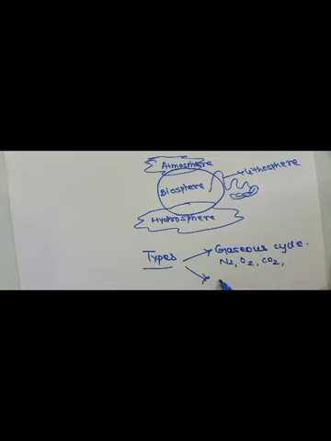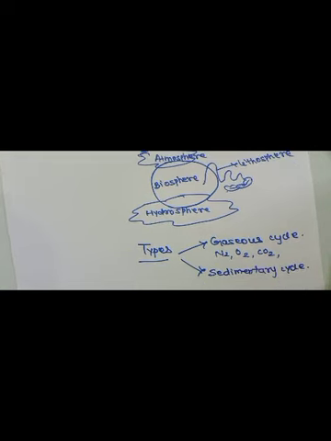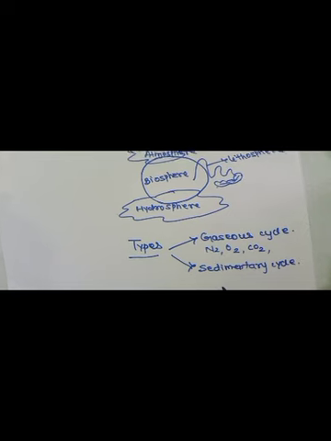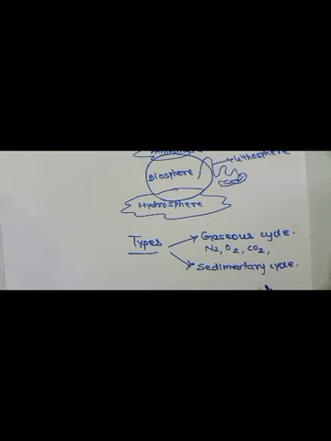The second type of biogeochemical cycle is known as the sedimentary cycle. Now this sedimentary cycle is nothing but the accumulation of the main abiotic nutrient material which is present in the soil. Sedimentary means the soil part. So when the nutrients are present in the soil part, that type of biogeochemical cycle is known as the sedimentary cycle. It includes iron, calcium, phosphorus and so on. So this is an example of the sedimentary cycle.